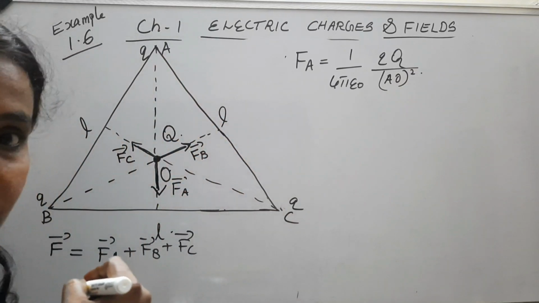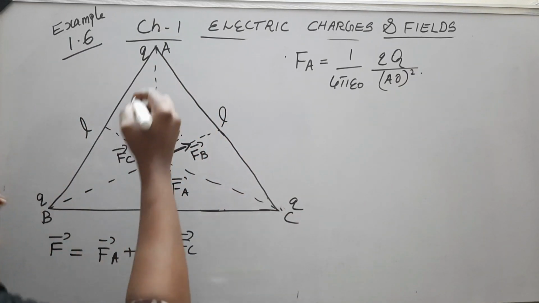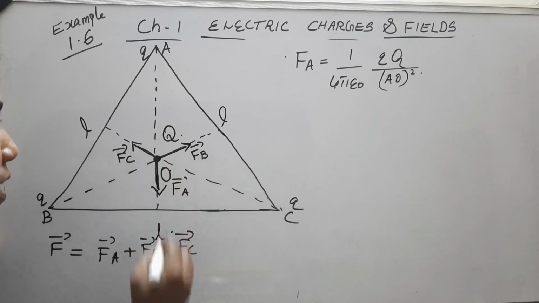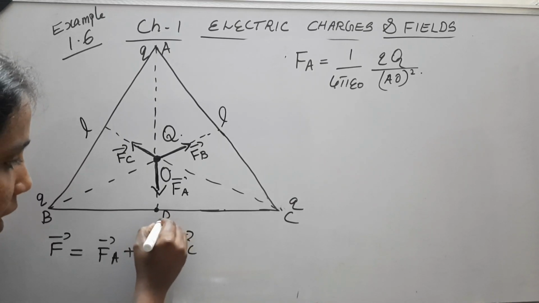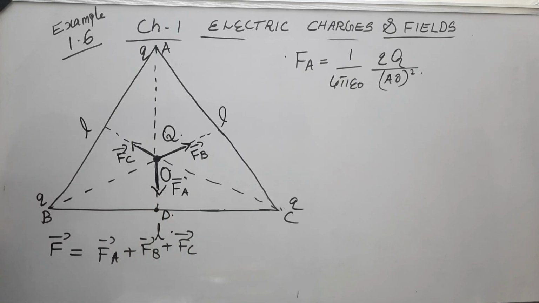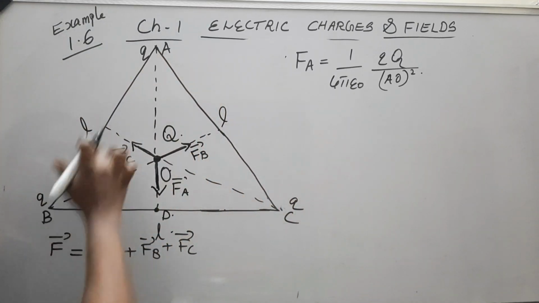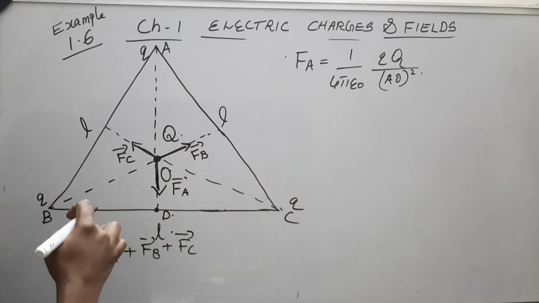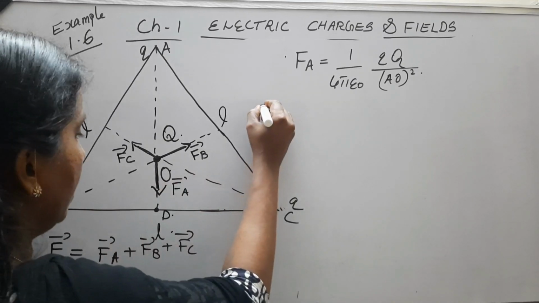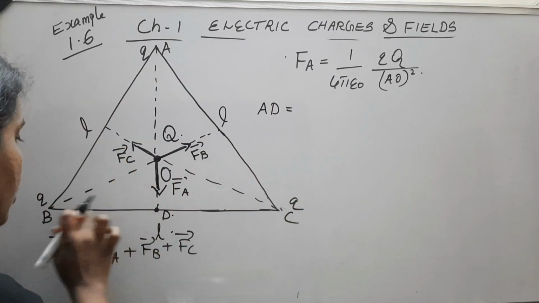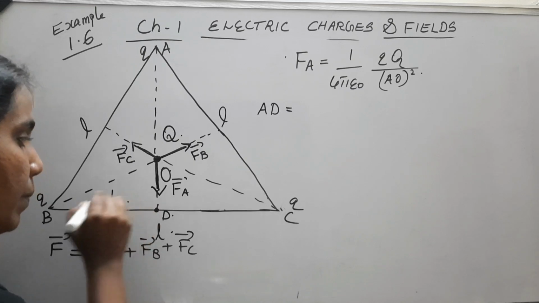Now we have to see what that AO is. AO is this much. That means, see, centroid, from the corner to the centroid, that distance is AO. Okay, so to get to AO, suppose I call this point D. We should first find AD. So what will be AD? ABD, you can consider as a right triangle. In that right triangle, because it is an equilateral triangle, this side is L, so BD will be L by 2, this much portion will be L by 2.